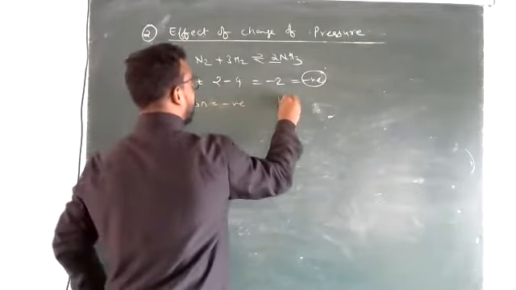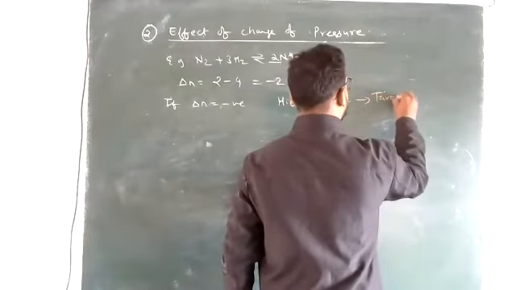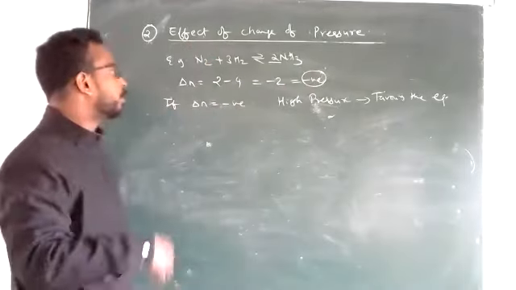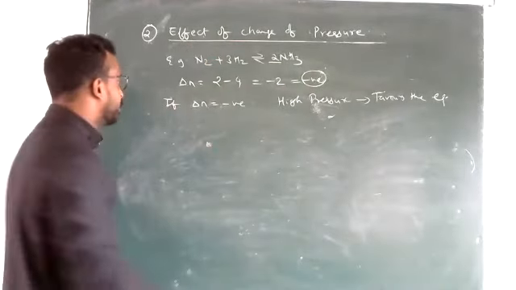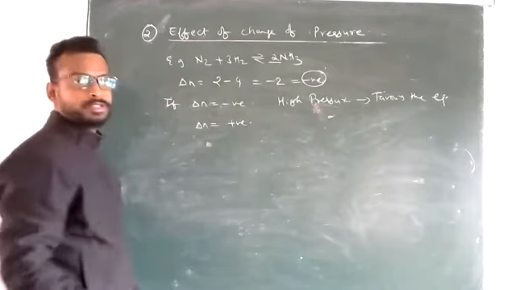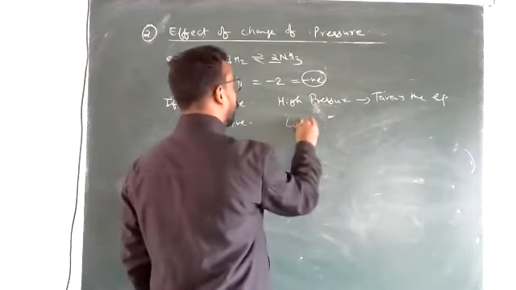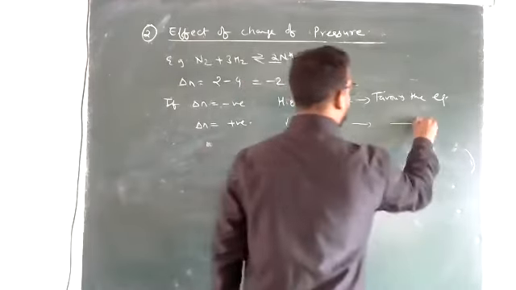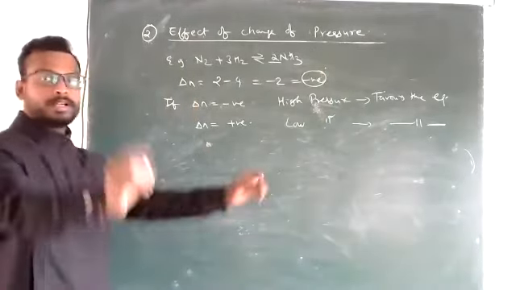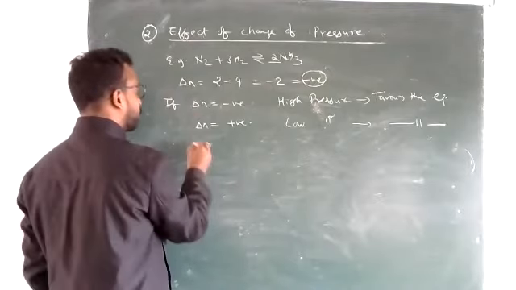Okay, high pressure favors the equilibrium. If there is some reaction in which delta N becomes positive, let's assume, then if delta N is positive, low pressure will favor the equilibrium. Low pressure.